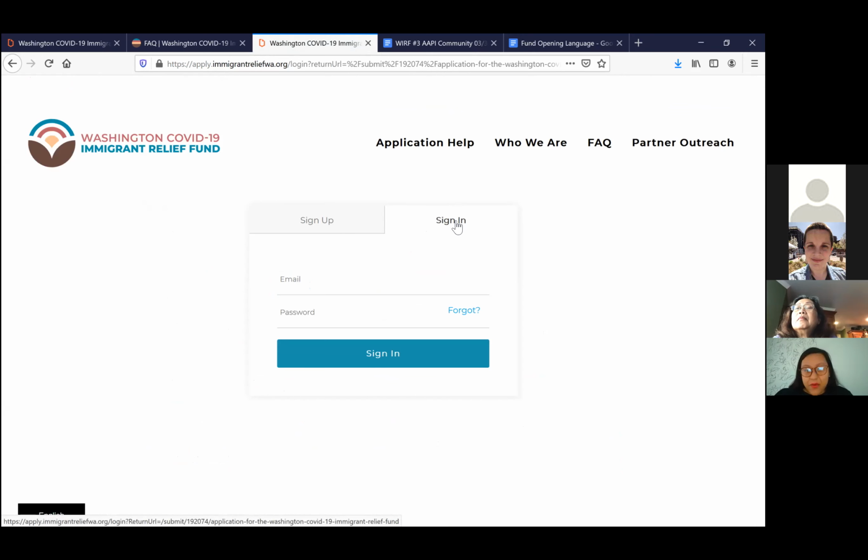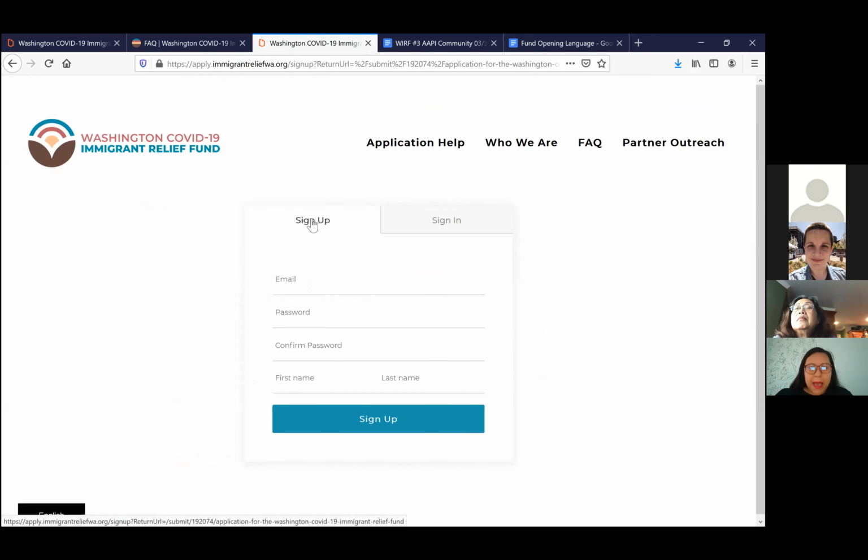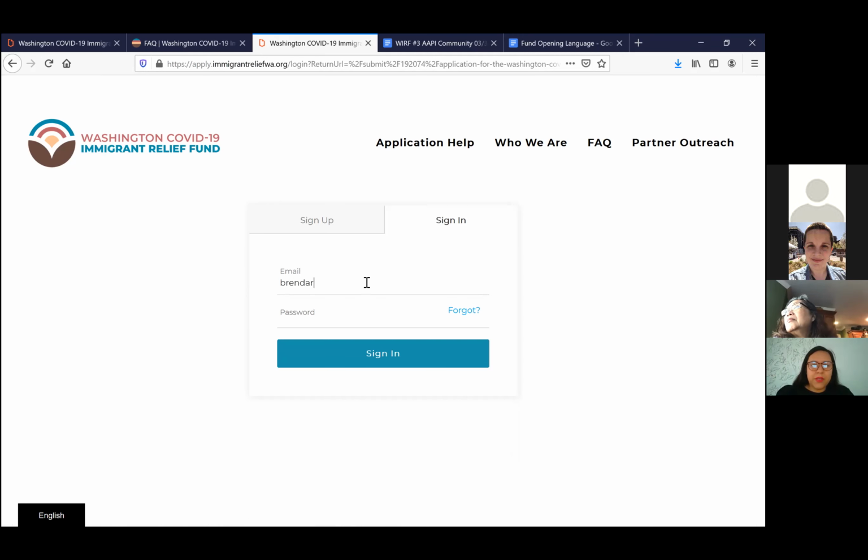You can sign in if you already created an account. So that's what I'm going to do. But to sign up, it's an email, a password, a first name, and a last name. This time around, people, it's not required for you to go back to your email and verify your account. That created a lot of confusion and an unnecessary step last time around. So this time around, that's no longer required, but it is a best practice for security reasons. So I already created an account, so I'm going to log in. Again, you can use the same email for multiple applications.